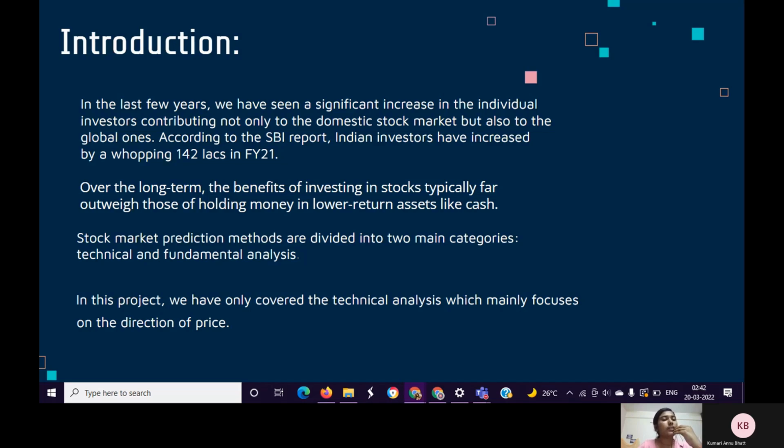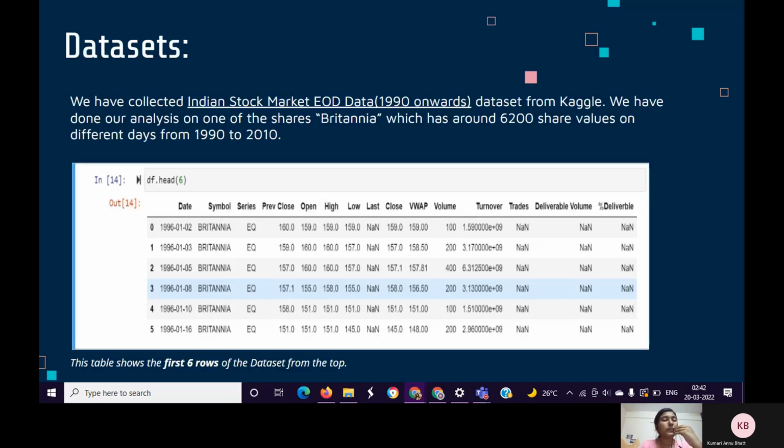In this presentation, we will discuss data pre-processing, data visualization, data statistics, fundamental and technical analysis, and hypothesis testing of Britannia. We have collected the Indian stock market EOD data 1990 onwards dataset from Kaggle. The original dataset had two sets of data, one having multiple shares from 1990 to 2020 and the other for just 2021. We have done our analysis on one of the shares, Britannia, which has around 6,200 share values on different days from 1990 to 2010.